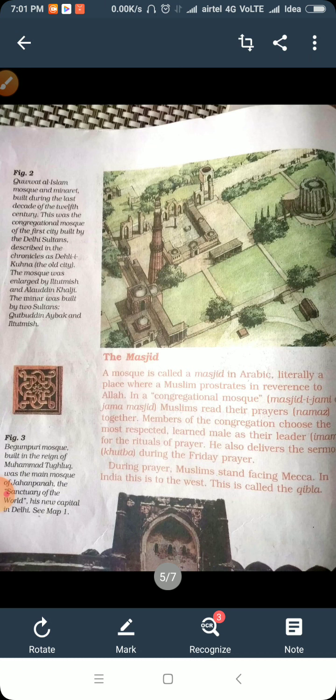So during the prayer, Muslims stand facing Makkah. You have seen that they face the western side. If you see from India, Makkah and Medina are on the western side. So in India, this is the west, and it is called the Qibla.